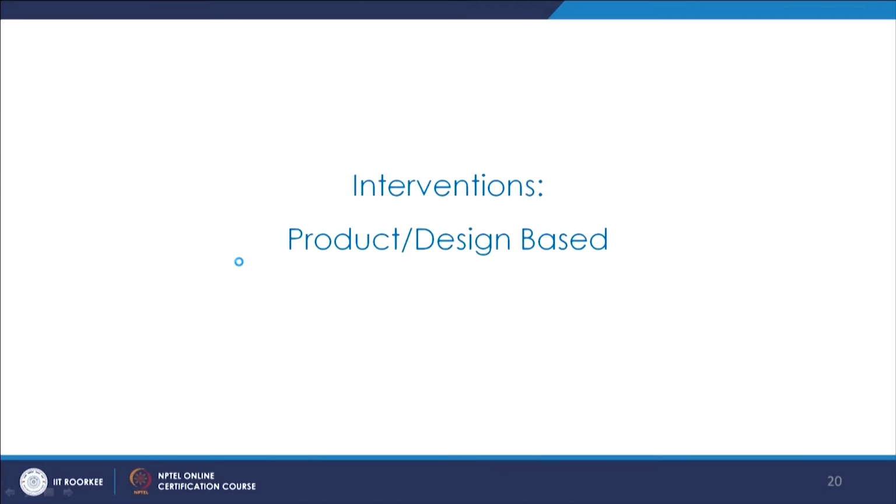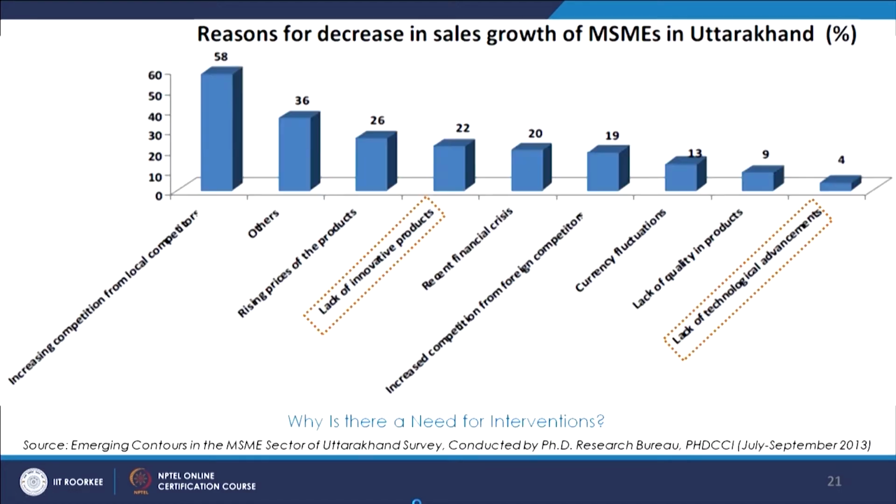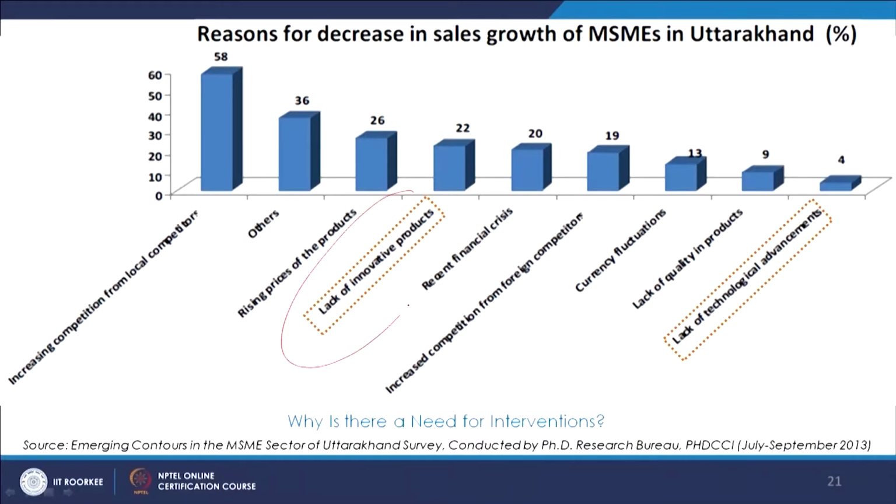And after that we tried to have a look at the product and design based interventions, and before actually seeing those interventions, we tried to understand what are the issues and challenges and what are the problems with the existing craft sector. And then there was this emphasis on lack of innovative products and of course lack of technological advancements, because we are going to see also the summary of what we saw within the technology intervention part.